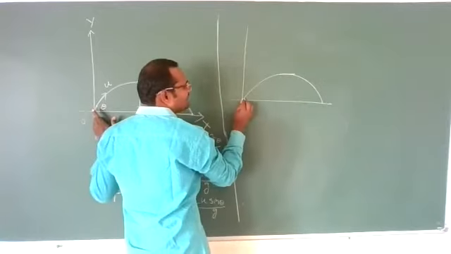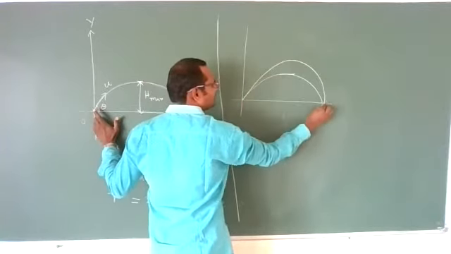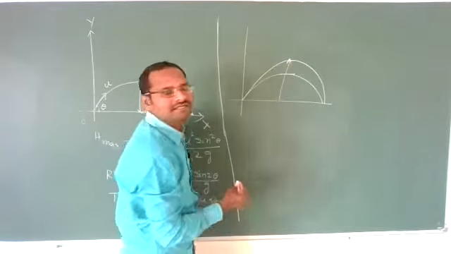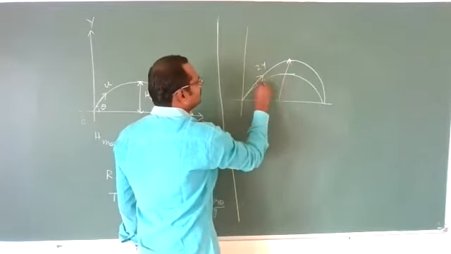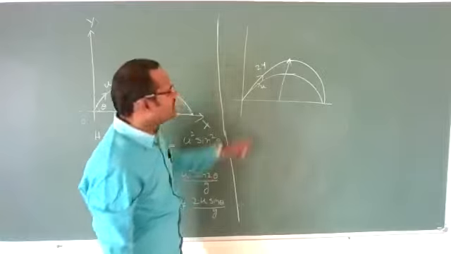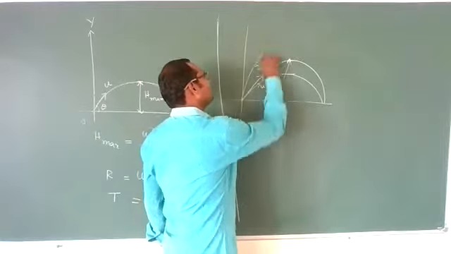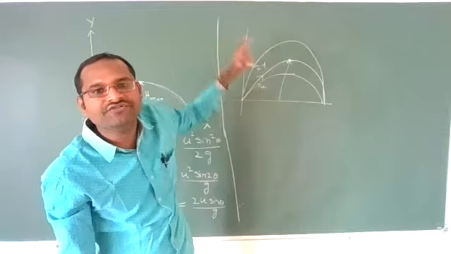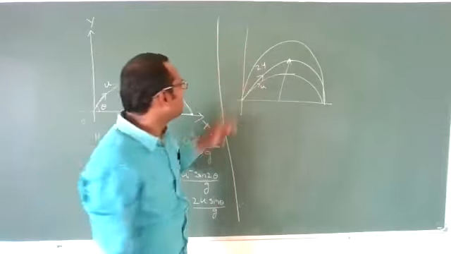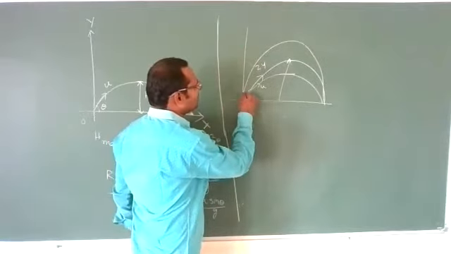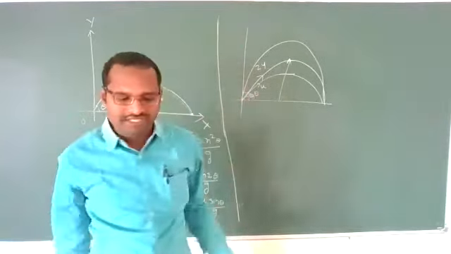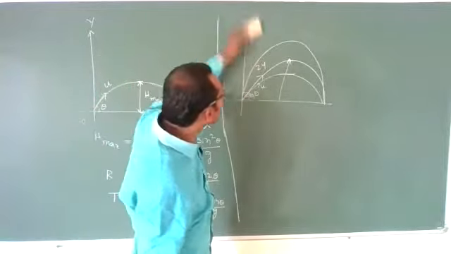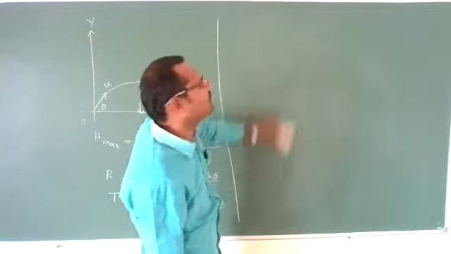If you increase the velocity, it may reach some more height. The maximum height will still increase. So the height it can reach will increase if you increase the velocity, by keeping angle theta constant. Even though you keep theta constant, if you increase the velocity, the height it can reach also increases. That is the point I want to discuss.